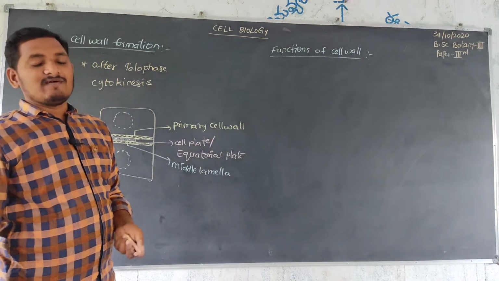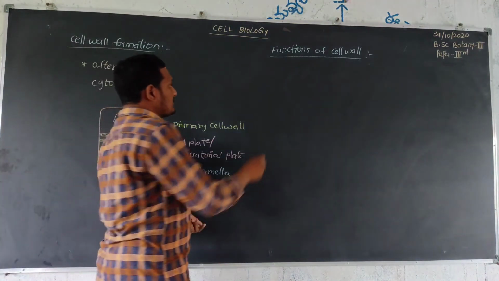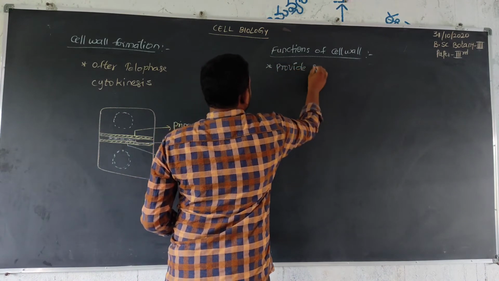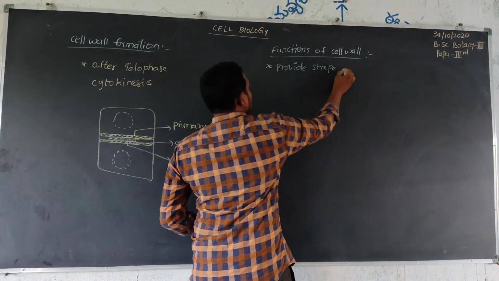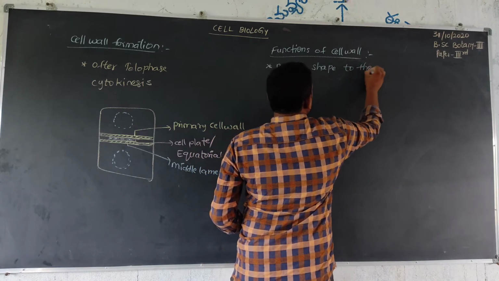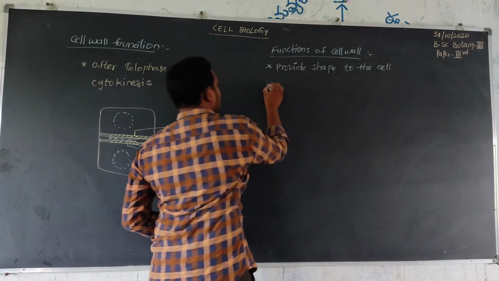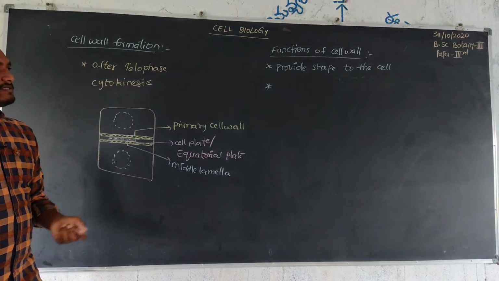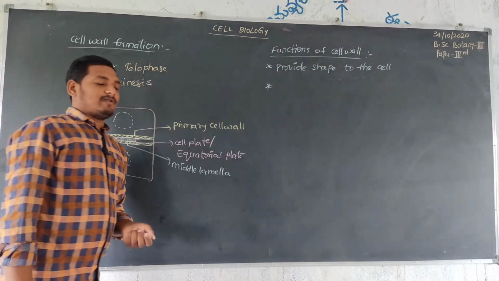Cell wall functions. The cell wall mainly helps to provide shape to the cell. That is one thing. Cell wall formation, what is that? Cell shape is provided by the cell wall.